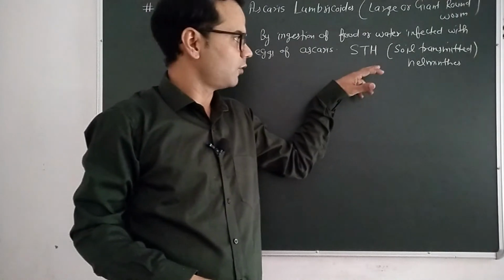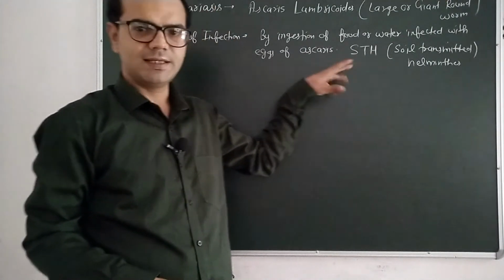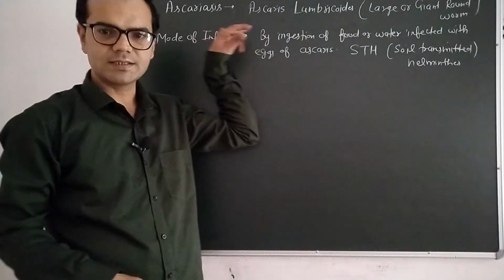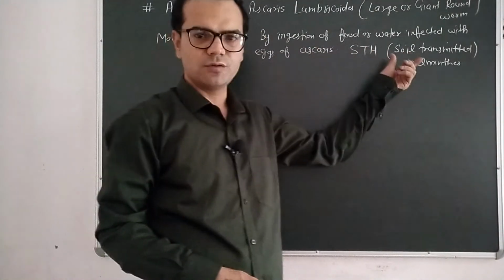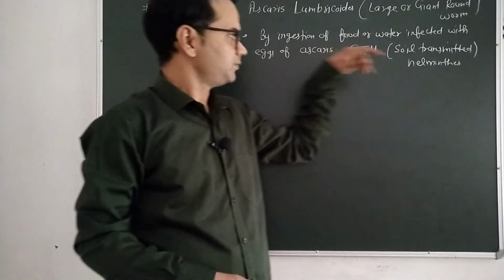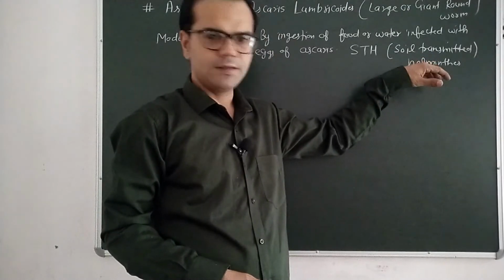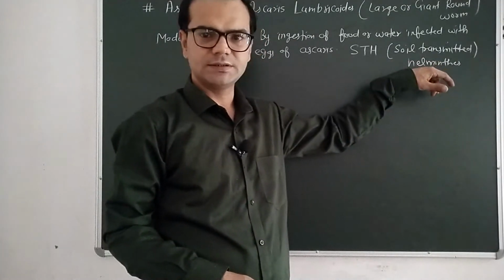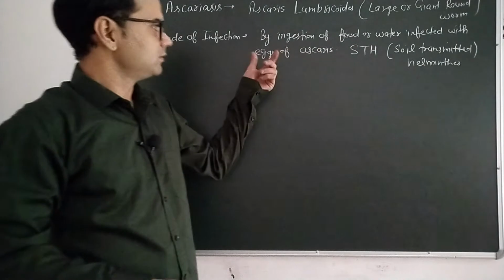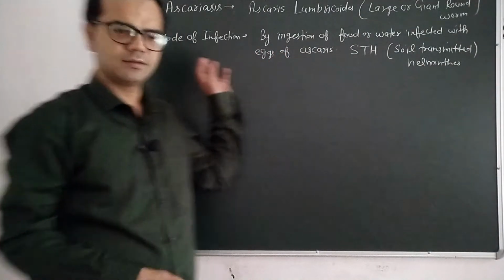Usually small kids from 3 to 10 years old are at risk of getting ascariasis because they play with the soil. So the eggs present in soil will reach the body of kids. After that these eggs will be fertilized in the small intestine.